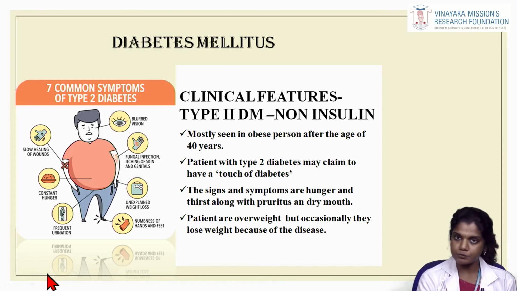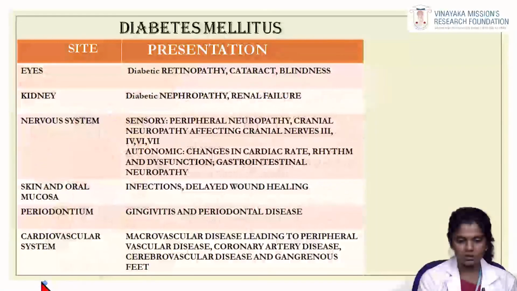The next is type 2 diabetes mellitus, which is non-insulin dependent. This is mostly seen in obese patients after the age of 40 years. Patients with type 2 diabetes may claim to have a touch of diabetes. The signs and symptoms are hunger and thirst along with pruritus or a dry mouth. The patients are overweight, but occasionally they lose weight because of this disease. So these are the clinical presentations of diabetes mellitus.